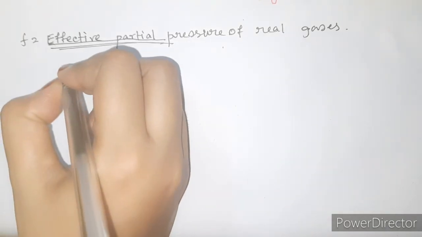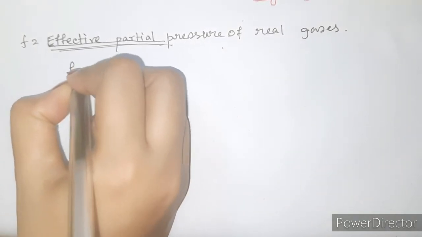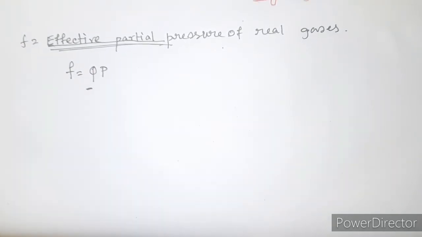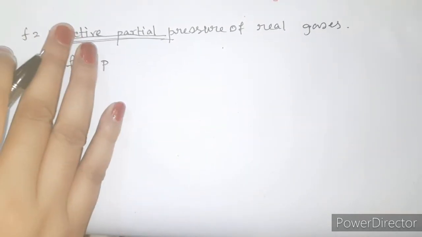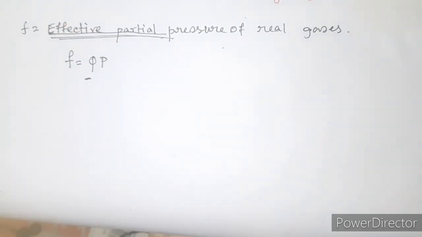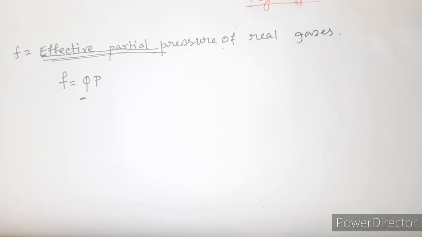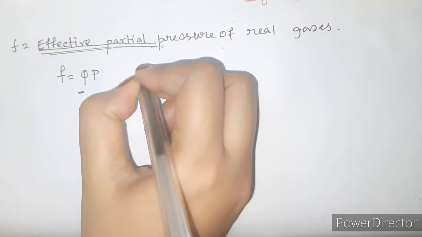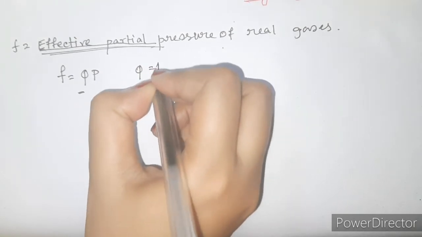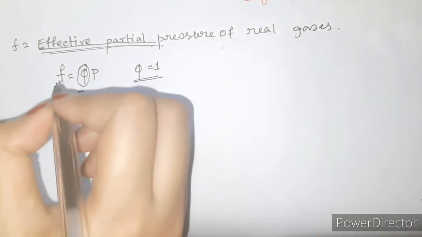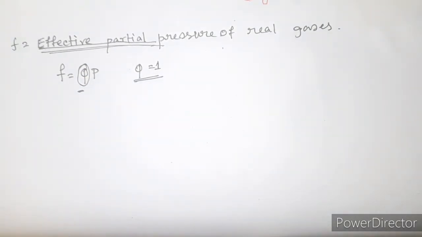Because the expression for fugacity is F equals phi into P, where this phi is known as the fugacity coefficient. The highest value of this phi is equal to 1. So the phi value is a fraction. Generally phi, that is the fugacity coefficient, is a fraction.